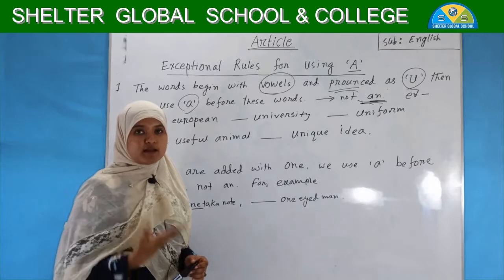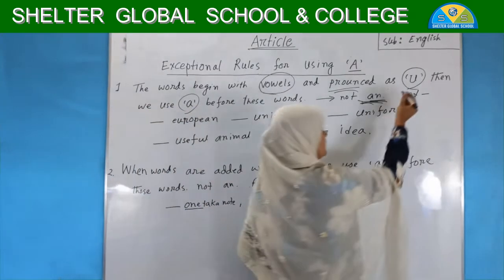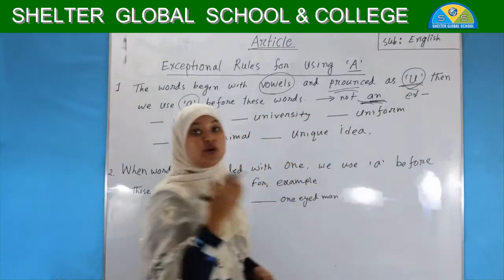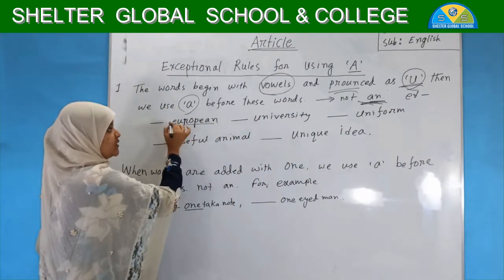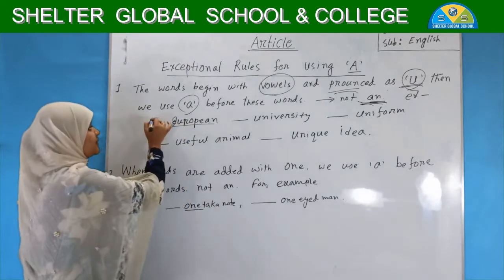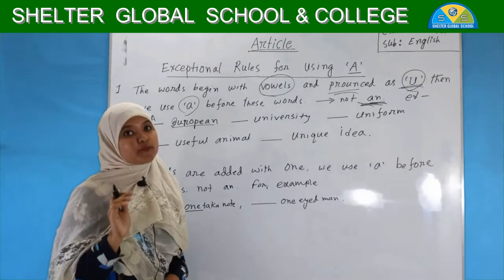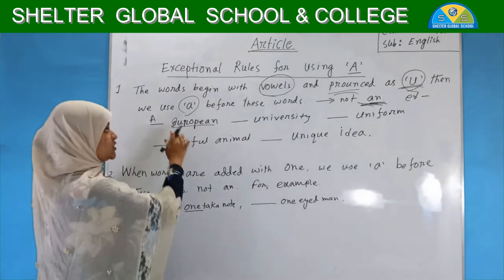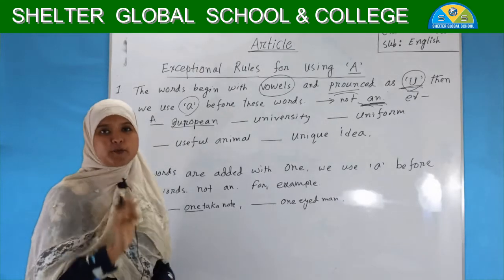The pronunciation is "yuropean". See, the word starts with E, which is a vowel, though we have to fill the blank with a. Why? Because of the pronunciation only. You have to pronounce it properly.